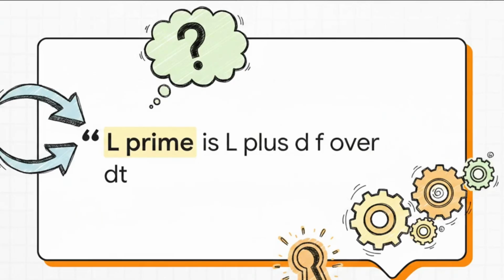Here's the secret. The Lagrangian is not uniquely determined. If you hand me a system, there isn't just one single magical Lagrangian for it. If you have a Lagrangian, let's call it L, you can create a totally new one, L prime, just by adding the total time derivative of a new function, f. And here's the kicker. Both L and L prime will describe the exact same system and spit out the exact same equations of motion. It is a literal loophole in the mathematics of the universe.